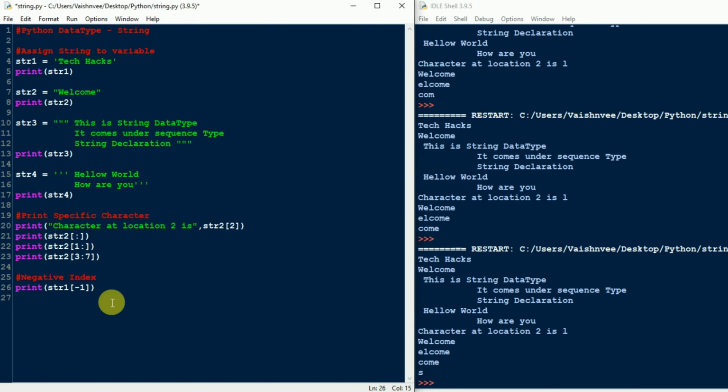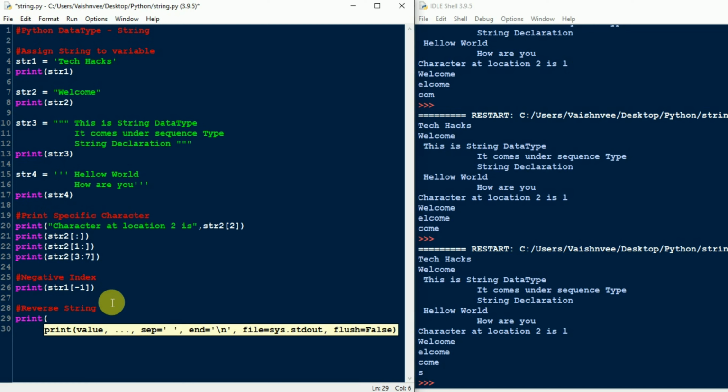Okay, you can also reverse the string in Python programming. Whenever we do this program in C, C++ or Java, there are two approaches: using a for loop, or storing the string in an array by index, and then we can reverse the string. But in Python programming, you can reverse the string using only a single line. For that, write print, and suppose I want to reverse the string str1.